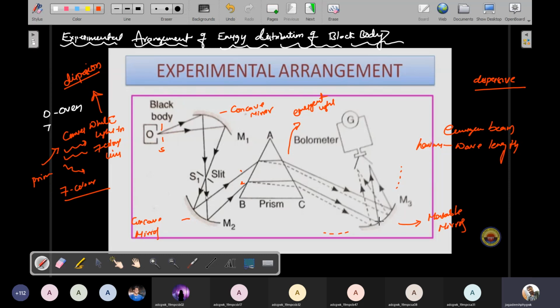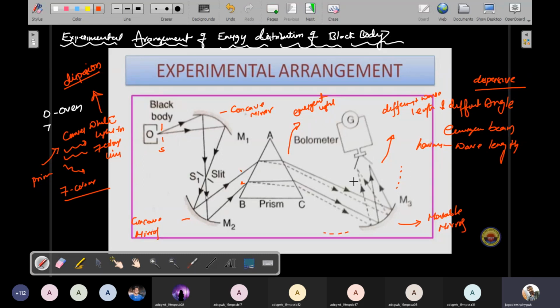This mirror focuses different wavelengths at different angles. I already told you this emergent beam has some wavelength, but each wave has different wavelengths and different angles. So, different wavelengths and different angles.